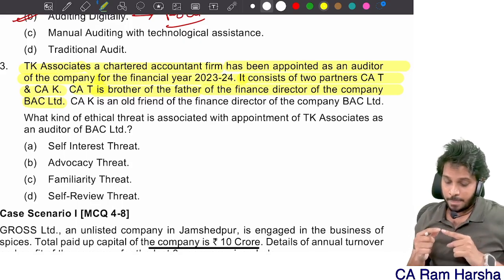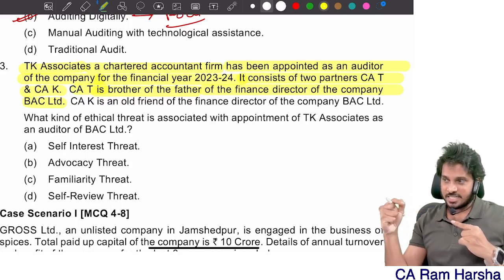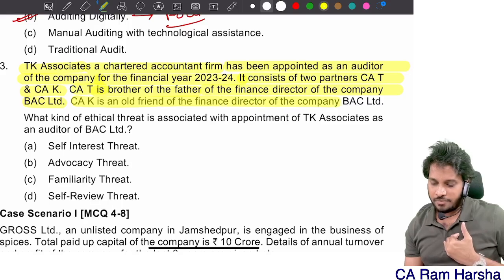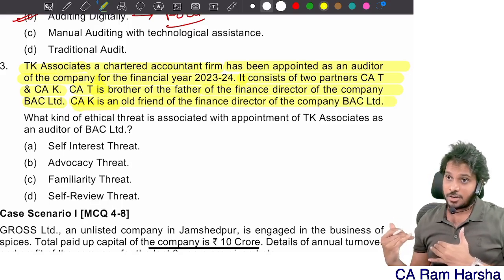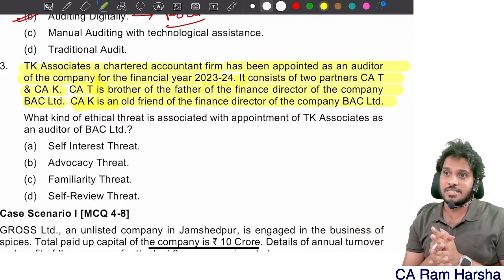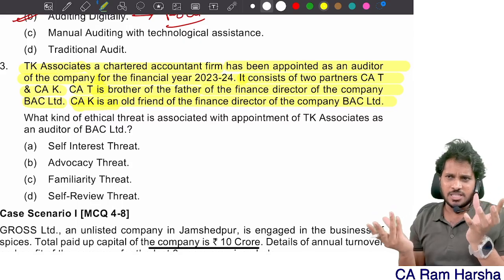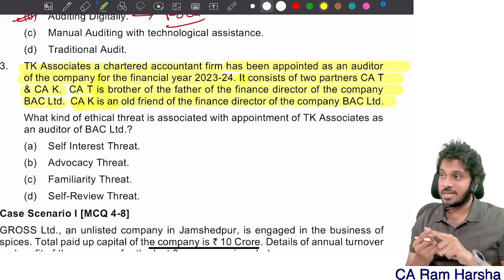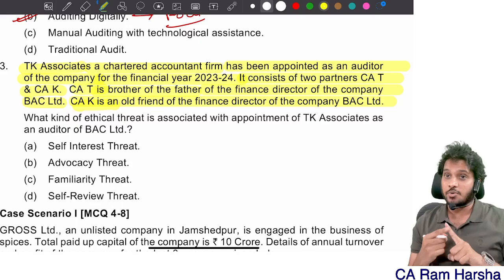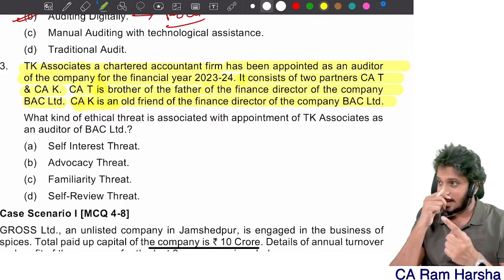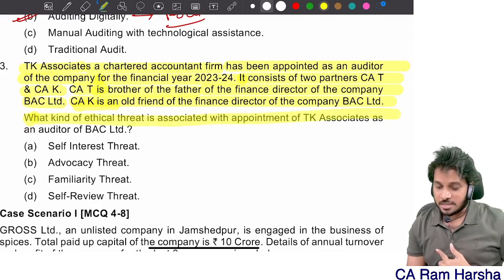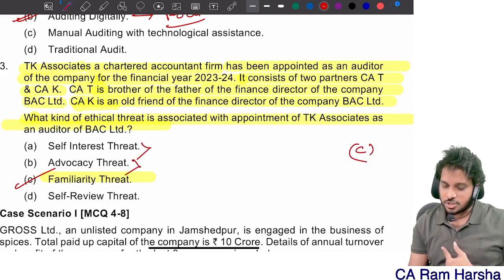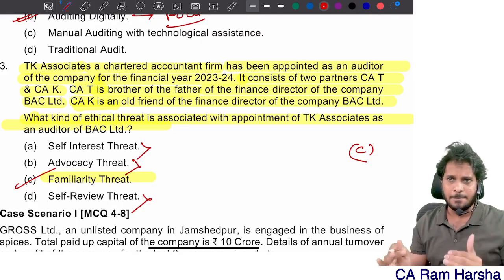Okay. So, my brother's son is a finance director in a company where I am doing audit. CAK is an old friend of the finance director. CAK, my another partner, is an old friend of this same finance director. Now, technically, disqualification under Companies Act might not apply because this relative definition does not cover this. But it brings familiarity threat. Close associate working in the top management of the company. What kind of ethical threat is associated? It's a familiarity threat. Correct? It's not self-interest, it's not advocacy, it's not self-review. So it's simple, familiarity threat.